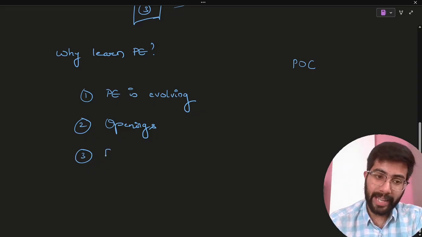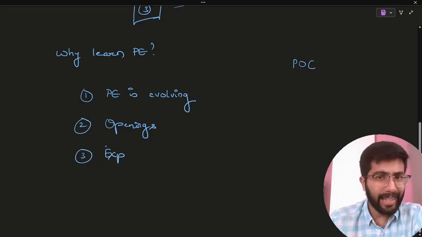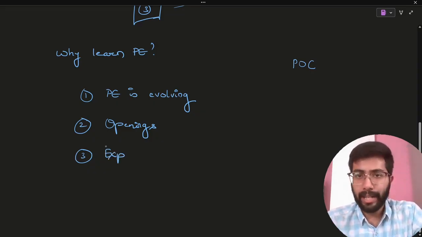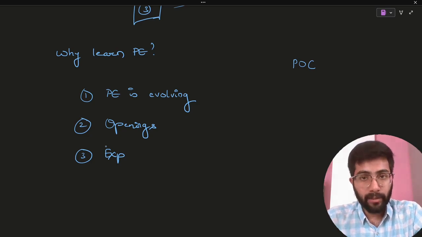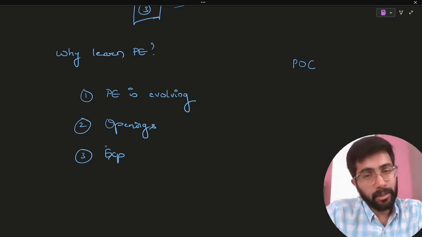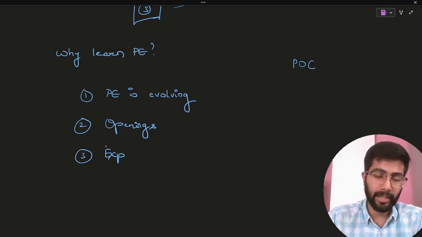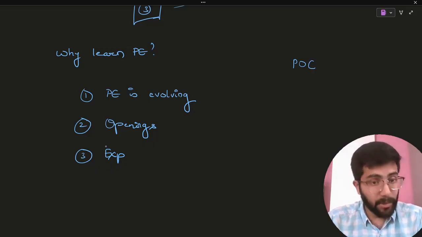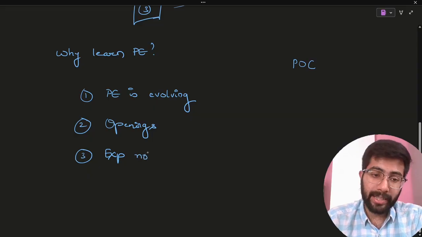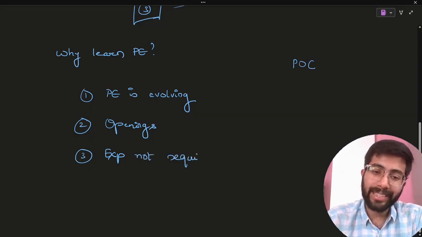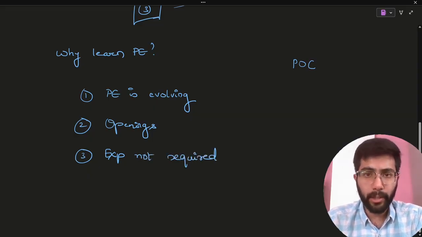Number 3 is experience. Today, take any core technology that's used in the IT domain, for you to get a good role in a good company would require at least 3 to 4 years of experience, right? But when it comes to prompt engineering, experience is not required because this is itself a relatively new domain.